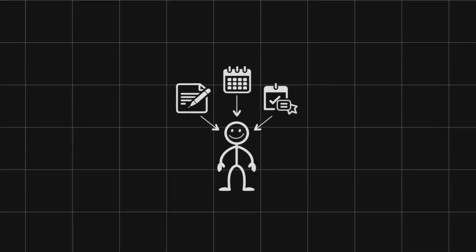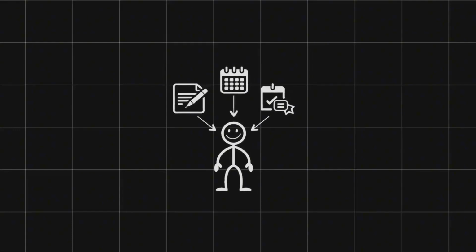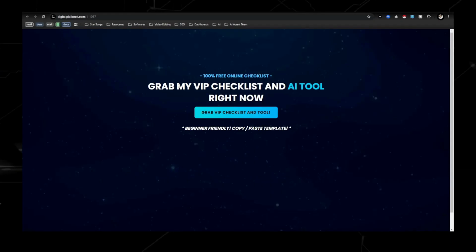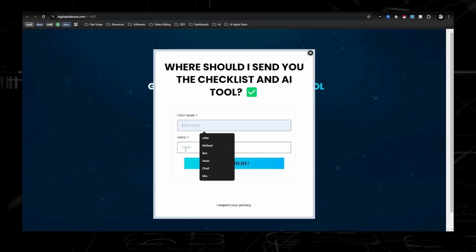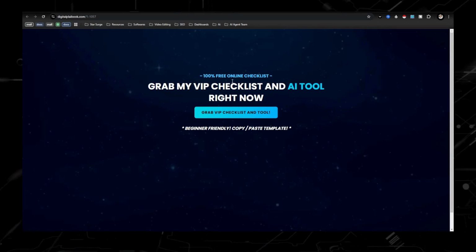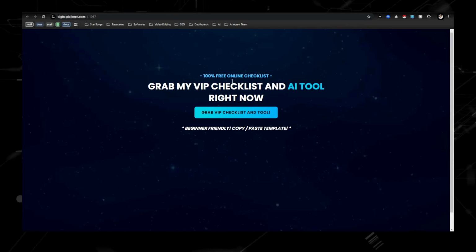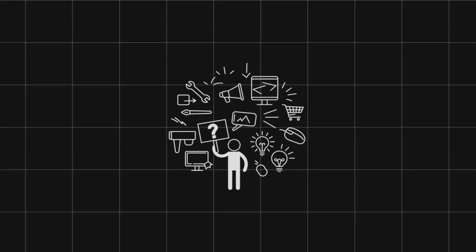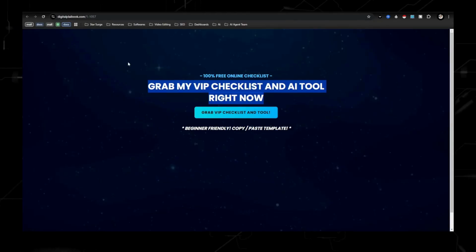But going back to the domain, this is what it looks like, and this is just a super simple opt-in that tells them what they're going to get, and then they sign up. Now you're able to use my own checklist if you want, but also you can use whatever your lead magnet is, and a lead magnet is just a value that you're giving away for someone's first name and email address.